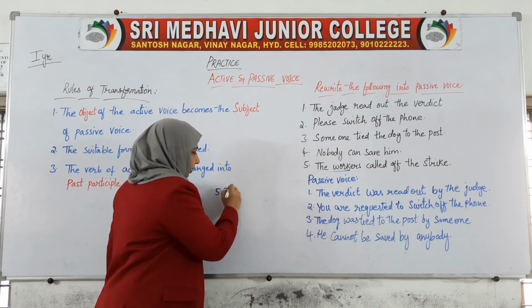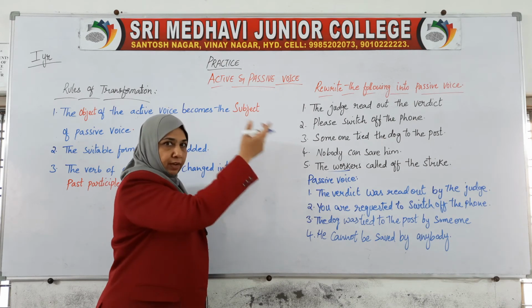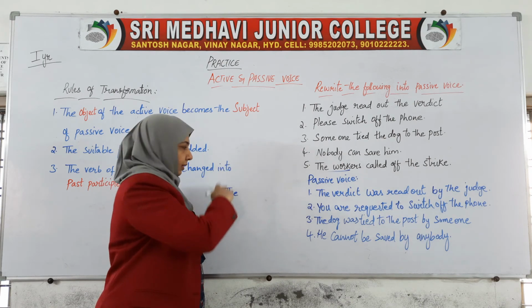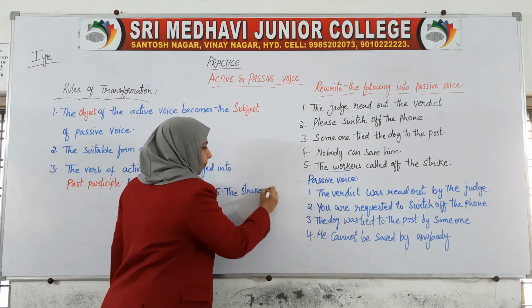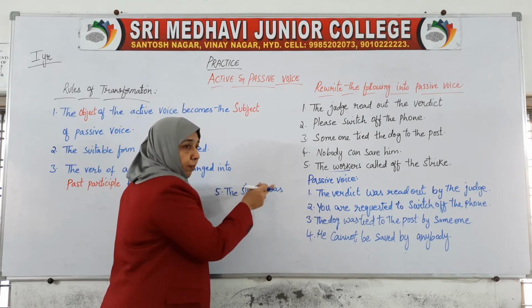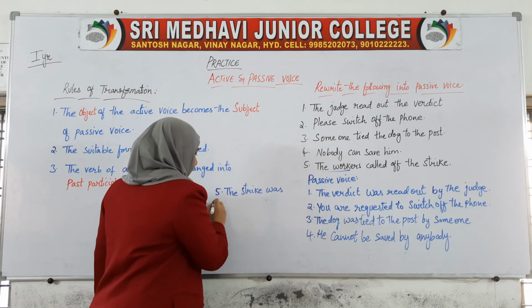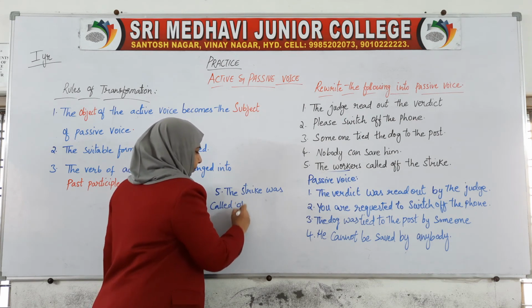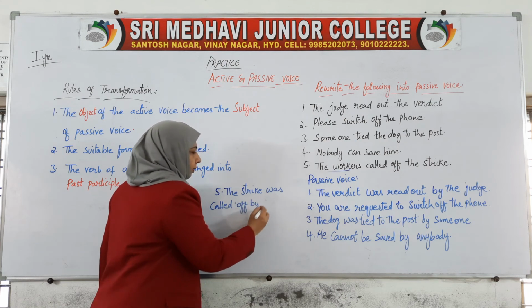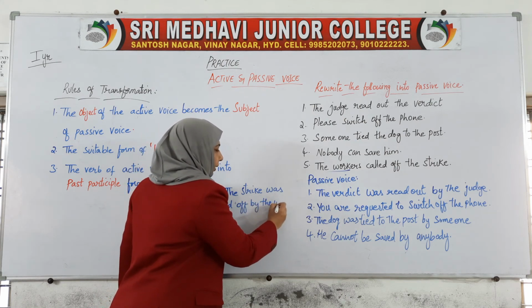The strike, obviously this is the object, so we have to take it as the subject. The strike was, is the proper be form, called off by the. Who has done the action?